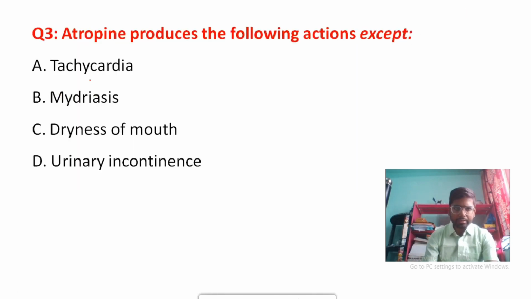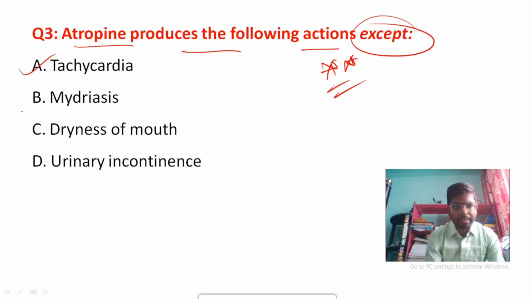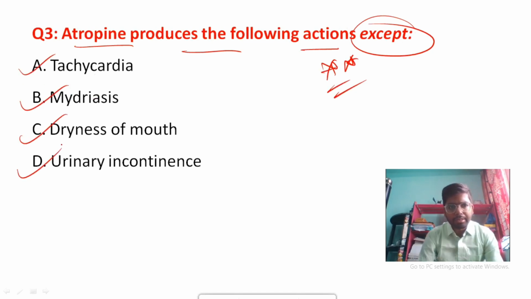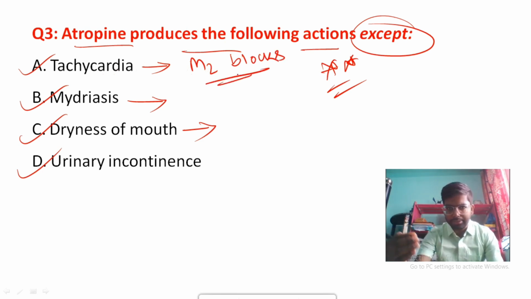Coming to the next question: atropine produces the following actions except. It's a very important question. Options are tachycardia, mydriasis, dryness of mouth, urinary incontinence. Atropine causes tachycardia. Atropine also causes mydriasis. It also causes dryness of mouth. How does atropine cause tachycardia? It blocks the M2 receptor present in the heart. When atropine blocks the M2 receptor, the heart rate will increase.